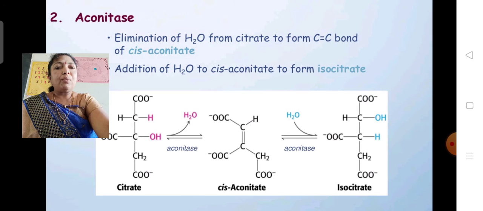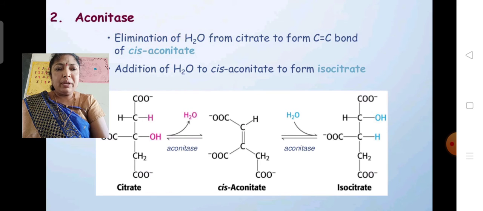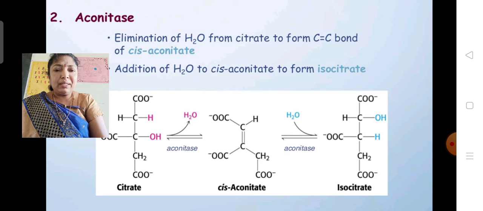Second reaction is, by the liberation of H2O, citric acid is formed into cis-aconitic acid, and again by taking the water molecule it will be converted into isocitric acid in the presence of aconitase. So both these reactions are catalyzed by the aconitase enzyme. This is the second reaction. Here in the first reaction water molecule is liberated out, that is dehydration reaction. In the second reaction water molecule is taken in, so this is the hydration reaction. These two reactions occur in the presence of an enzyme aconitase.